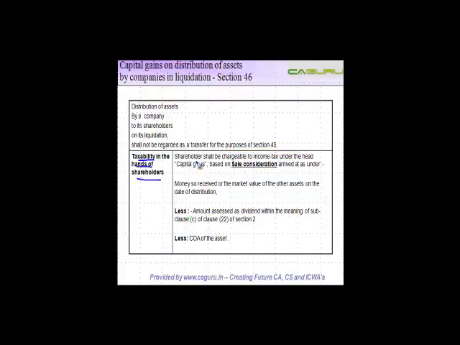Taxability in the hands of the shareholder. The shareholder shall be chargeable to income tax under the head capital gains based on sale consideration arrived at as under. So the shareholder is taxable, and what is the sale consideration? The money, if you receive cash, or the market value of the other assets on the date of distribution. The date of distribution is important.